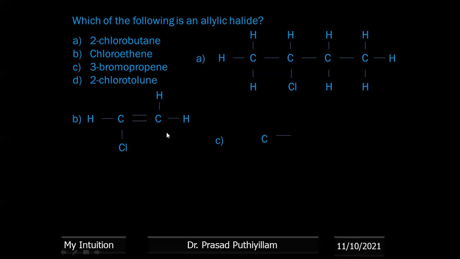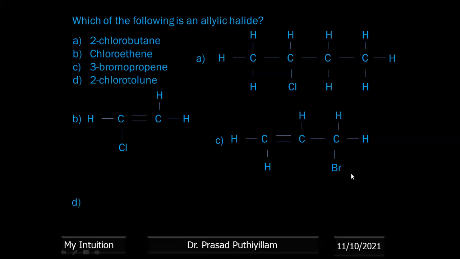Third one, 3-bromopropene. Prop means three carbon atoms, and propene. The double bond position no need to mention because only two positions are there. If I give the double bond here or here, it becomes propene only. Then the third carbon atom has bromine. So here more importance is given to the double bond, then the halogen atom comes. So it is now 3-bromopropene.